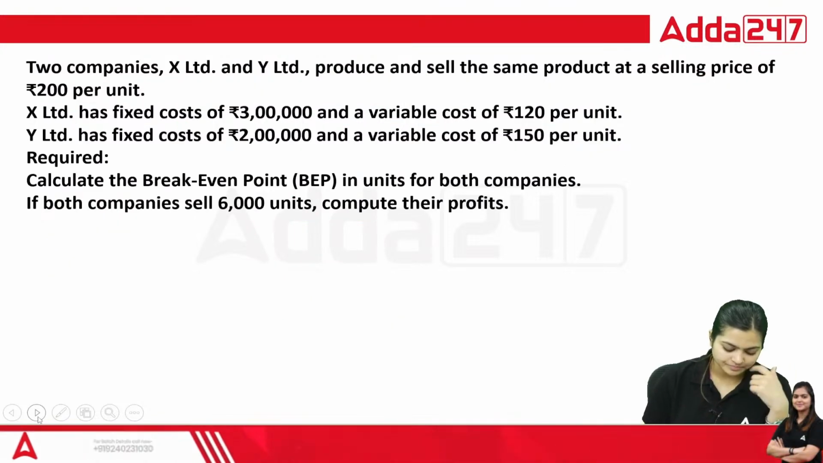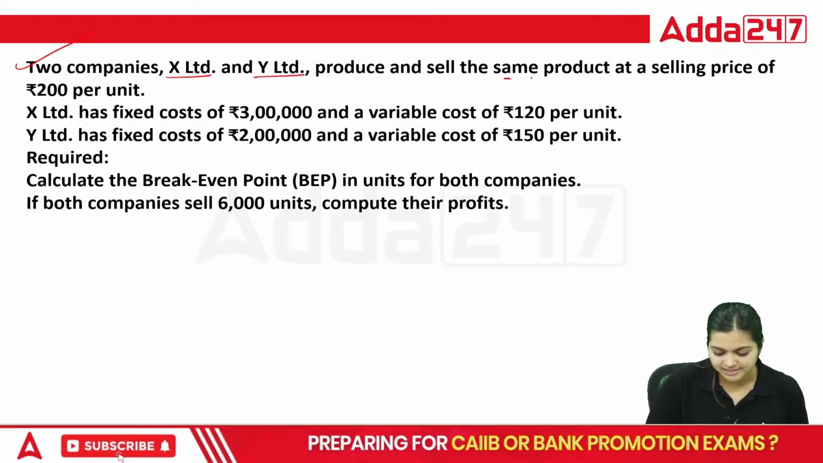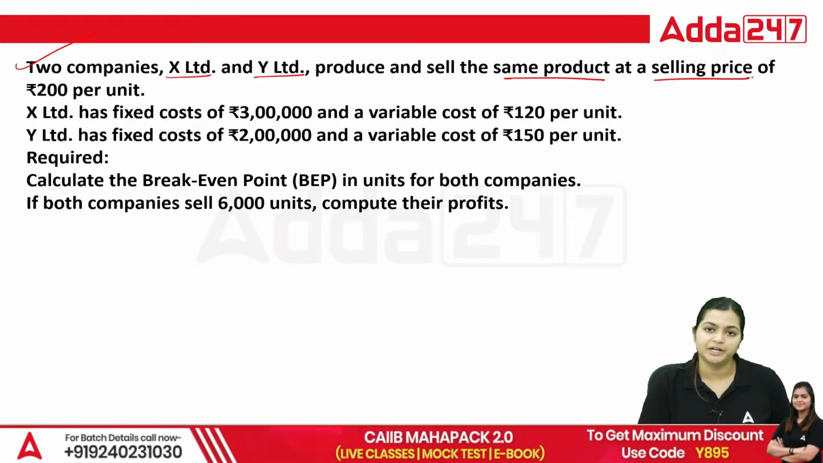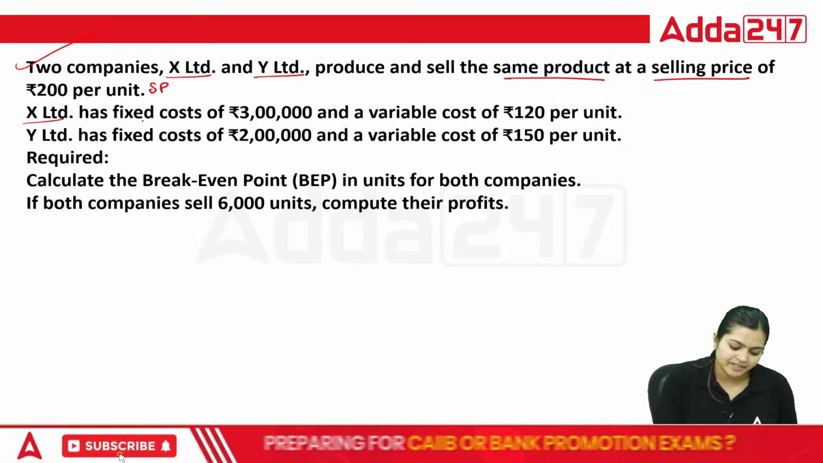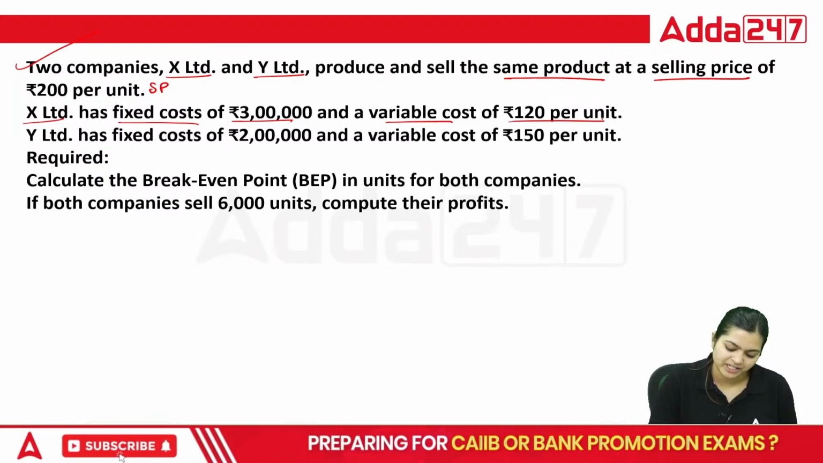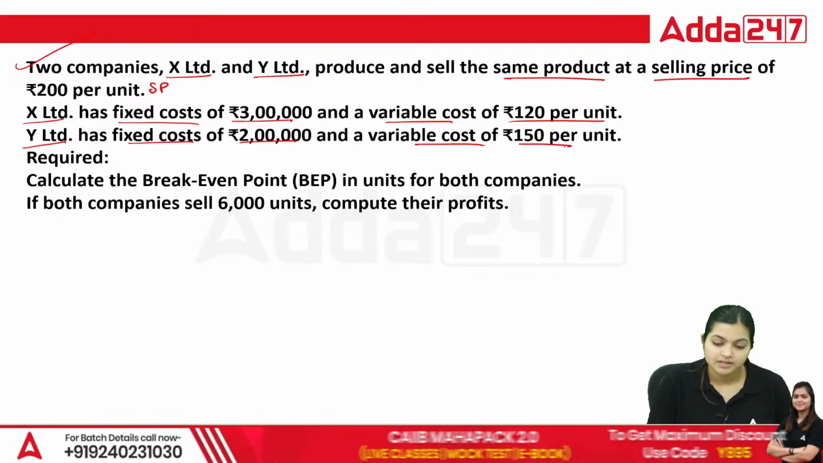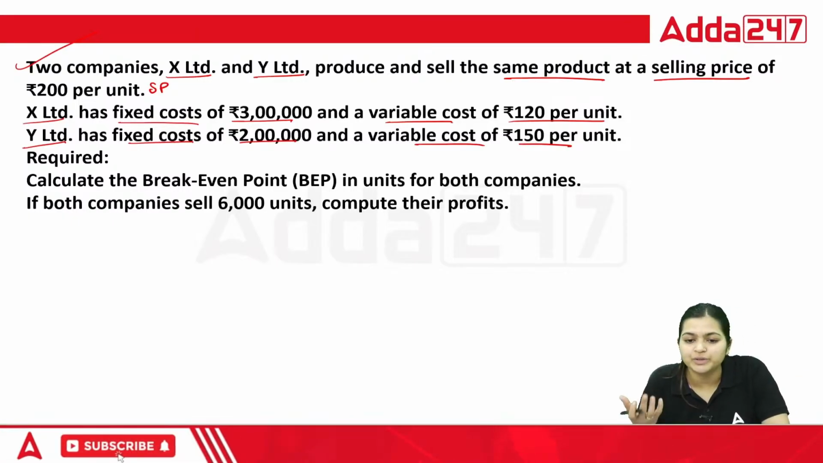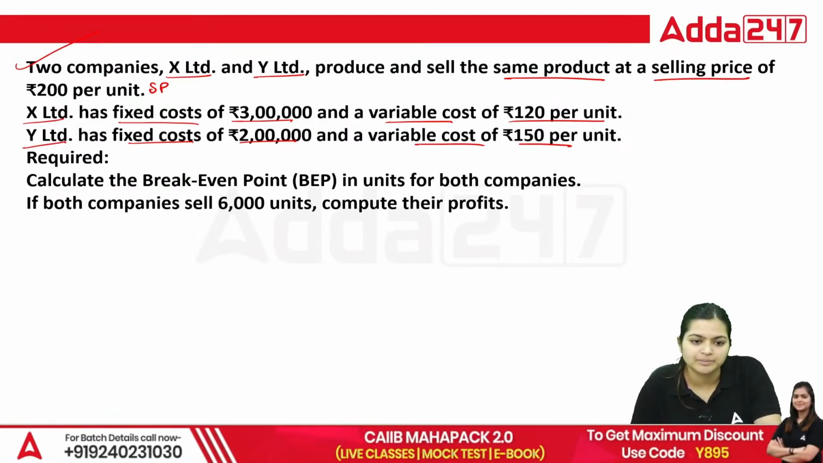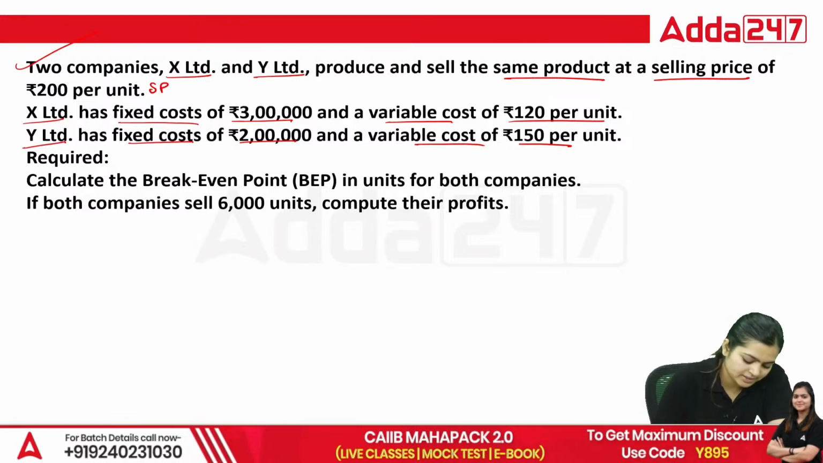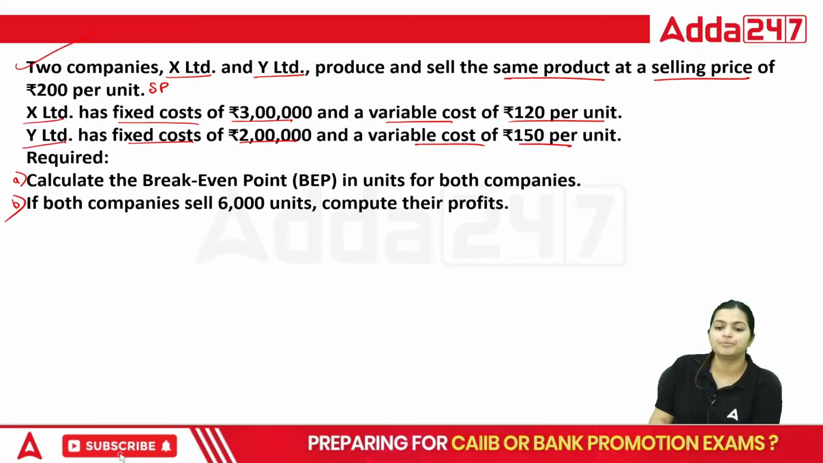Now, next. Two companies, X Limited and Y Limited, produce and sell the same product at a selling price of 200 per unit. X Limited has a fixed cost of 3 lakhs and variable cost of 120 per unit. Y Limited has a fixed cost of 2 lakhs and variable cost of 150 per unit. Required: calculate the break-even point in units for both the companies. That is the first part. And next, if both companies sell 6,000 units, compute profit.